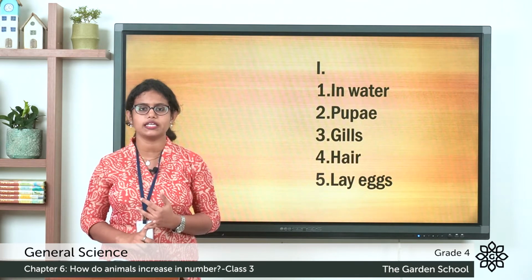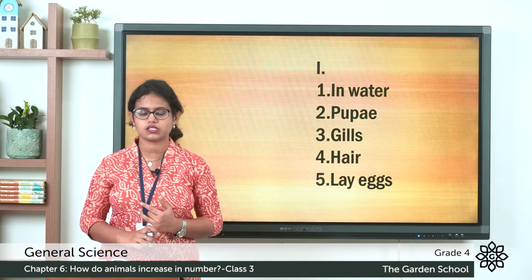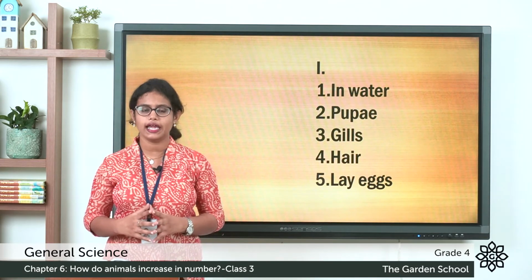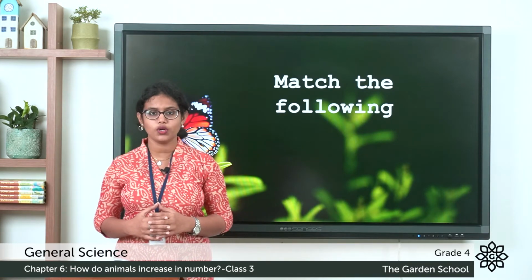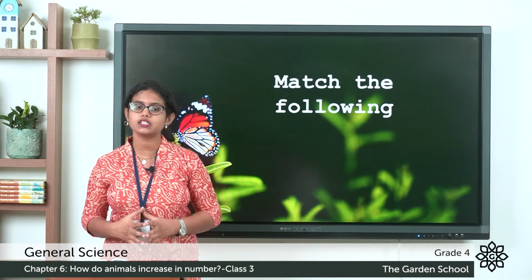Insects reproduce their young ones by laying eggs. So the answer is lay eggs. Coming to the next one, that is match the following. You have to match with the correct pair.